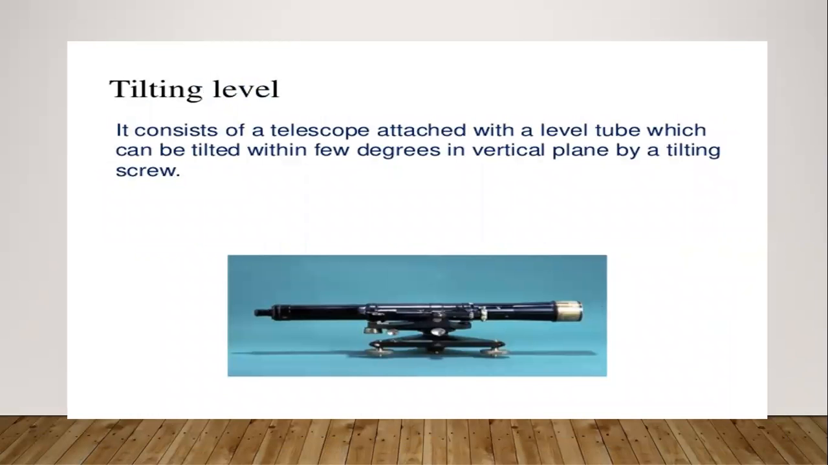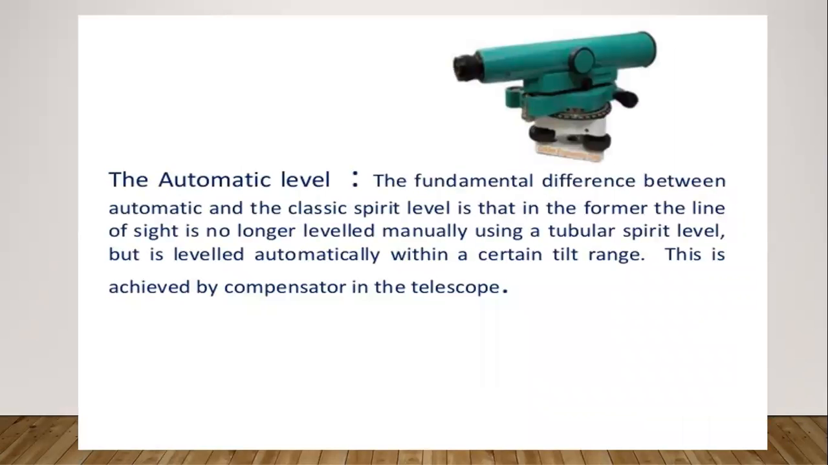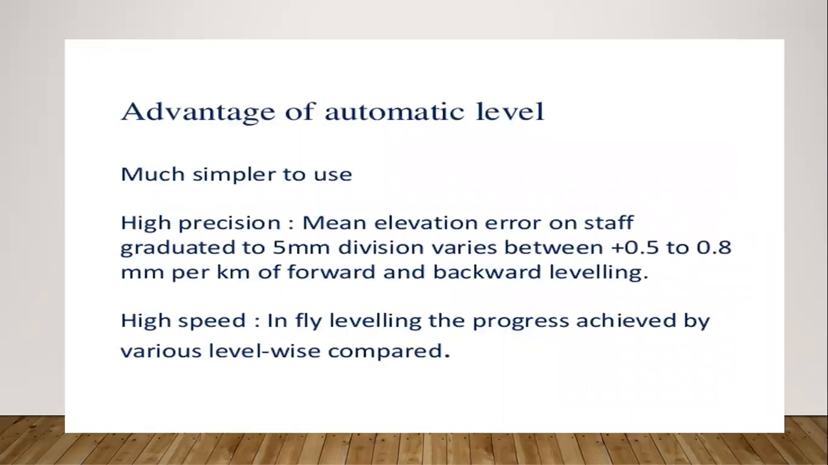This shows the tilting level diagram. Automatic level. The fundamental difference between the automatic and classic spirit level is that in the former the line of sight is no longer leveled manually using the tubular spirit level, but is leveled automatically within a certain tilt. This is achieved by a compensator in the telescope. Advantages of the automatic level: much simpler to use, high precision, high speed.